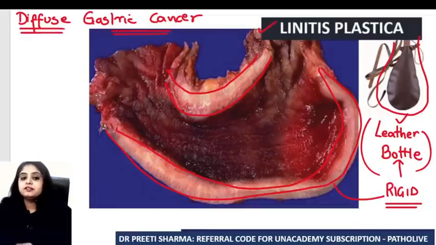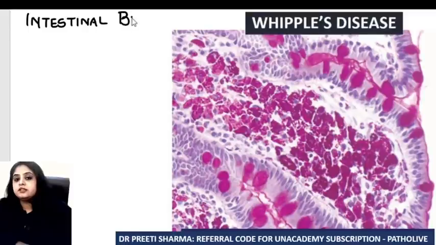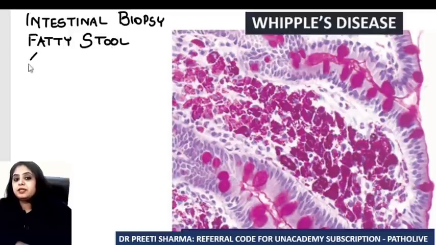Well, having discussed this, after stomach, now let's move on to the images that you need to know for the intestine. So the first image that you have to know for the intestine, where they'll give you a history of an intestinal biopsy. I'll tell you how the question comes. There will be an intestinal biopsy or a tissue that will be taken, and you'll ask me why. Because this patient has fatty stools. Fatty stools means fat is coming out in the stool. So a more technical term for that will be steatorrhea.